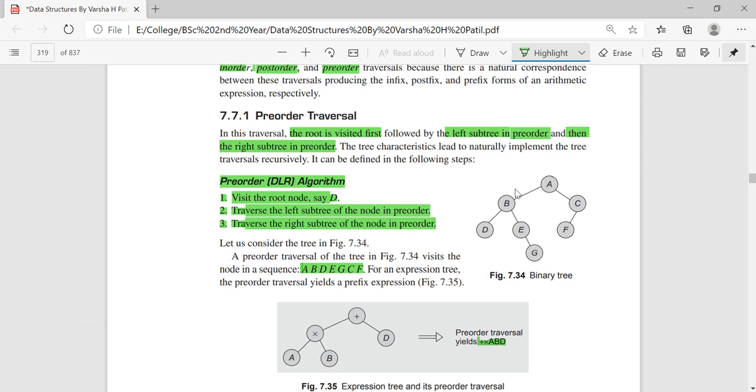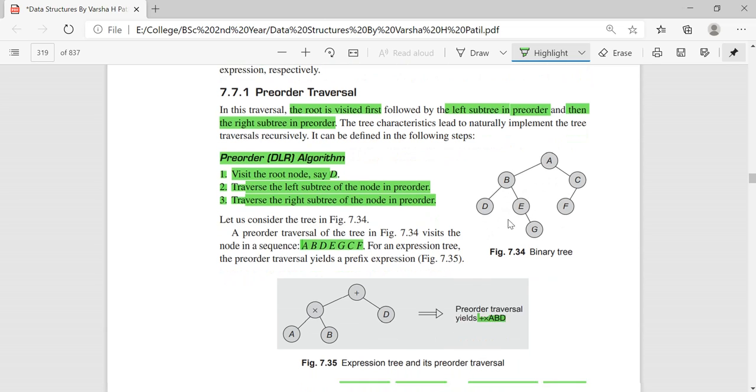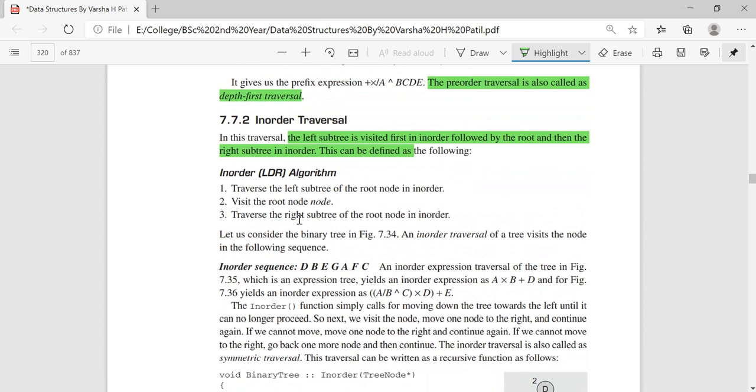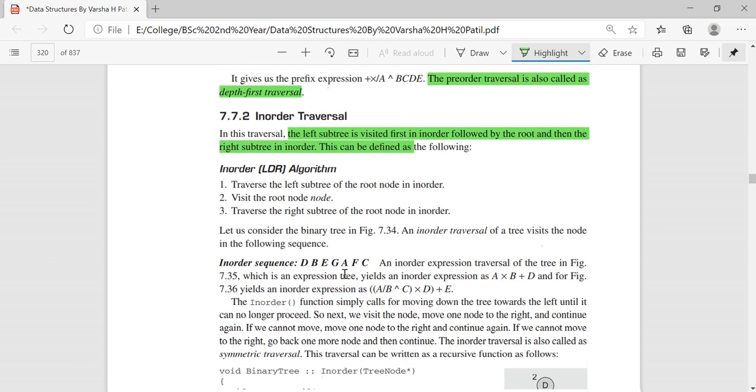So all the traversal of the left side is done. Next you will revisit the root, so A. Again you have to go to left first. You can't go to right here. So left, so F, then C. Okay, so this is how you will traverse in in-order traversal.